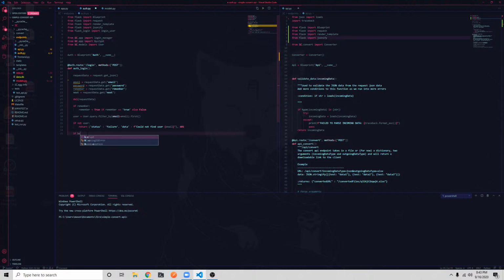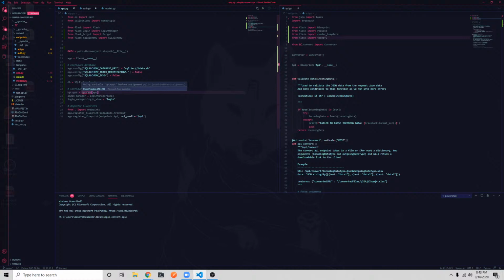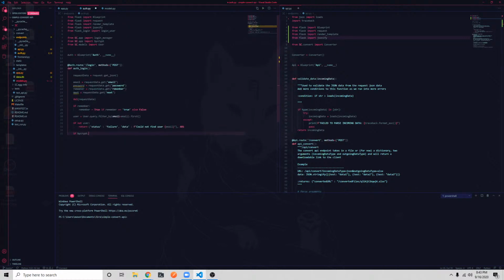So if bcrypt dot, and I think it's something like check, isn't it check? Hold on. Why isn't it coming up? Oh, that's why. Yeah, check_password_hash. There we go.